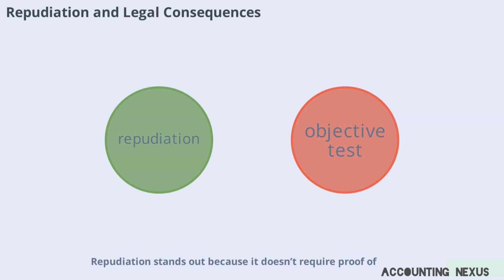Repudiation stands out because it doesn't require proof of fault, just a clear indication that a party won't perform. This can be expressed directly or implied through actions. For example, if a company double books a service and cancels your reservation without a valid reason, that's repudiation. The law uses an objective test. Would a reasonable person believe the party no longer intends to honor the contract? If so, the other party can immediately seek remedies, such as canceling the contract or enforcing it.